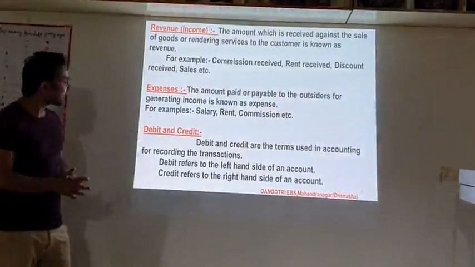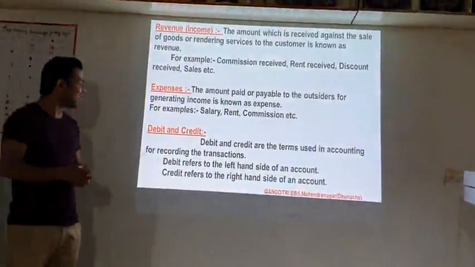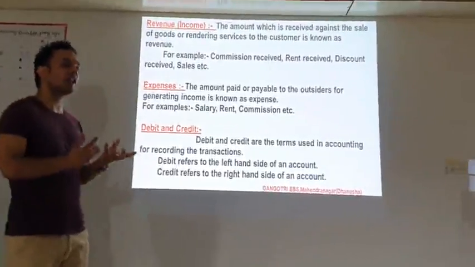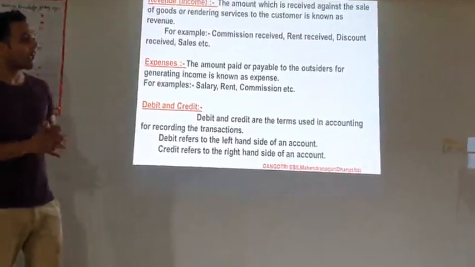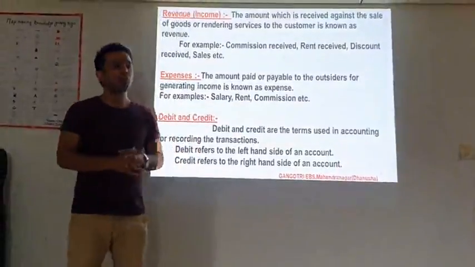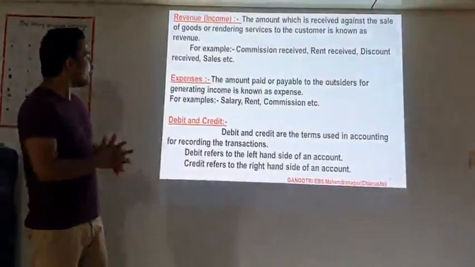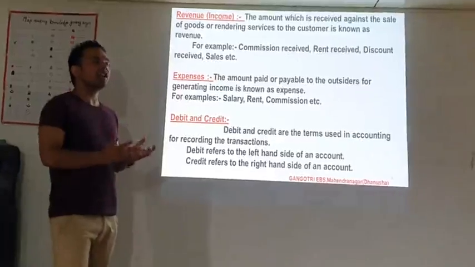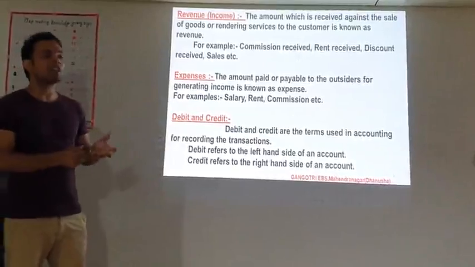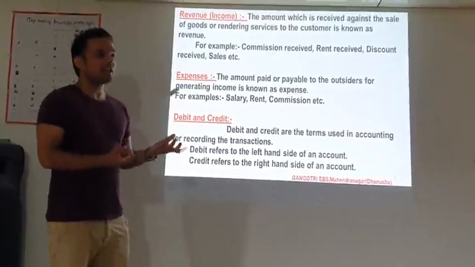Now the next term, a very popular term of accounting, is debit and credit. Now the question arises, what do you mean by debit and credit? Simply, we can say in math we use plus and minus, isn't it? In such a way, in accounting we use the terms debit and credit. So debit and credit are just like the symbols plus and minus in math. Same in accounting, they are just like symbols.